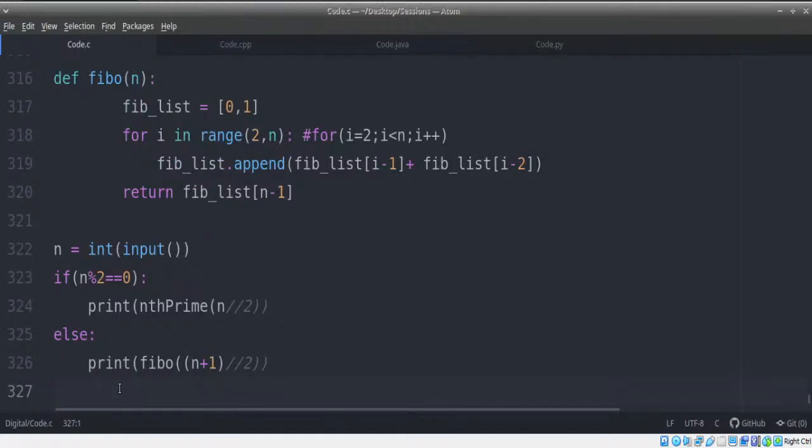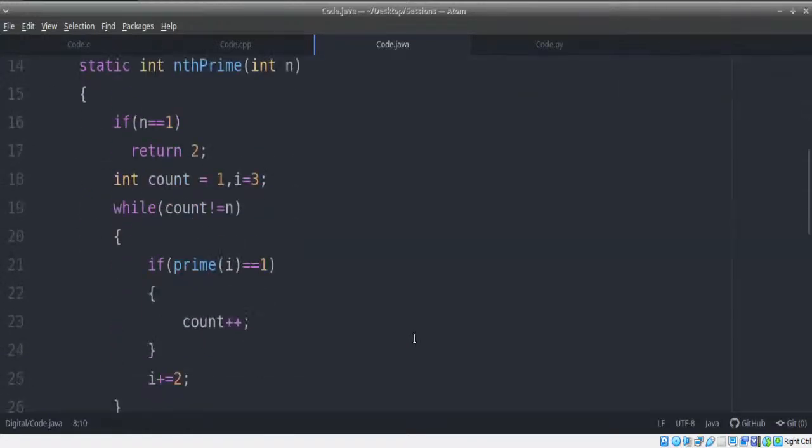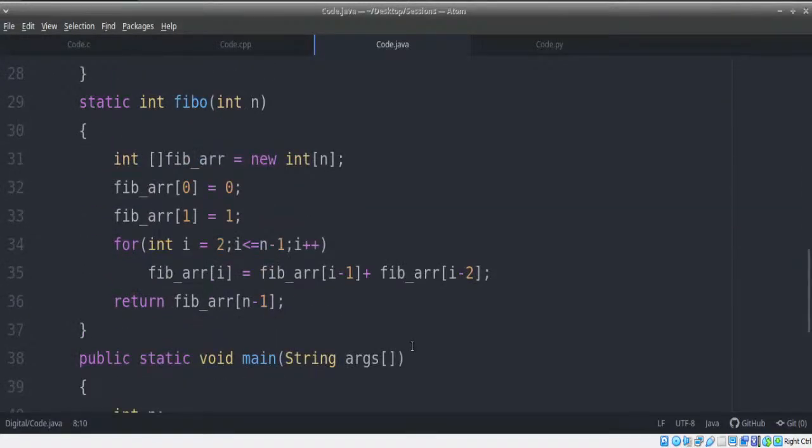So is it clear till here? If any questions are there in these programs, you guys can feel free to let me know, because we saw that when we try to convert our program to different languages, or when we try to write our program in different languages, we do face different issues. We do face different errors or different problems.